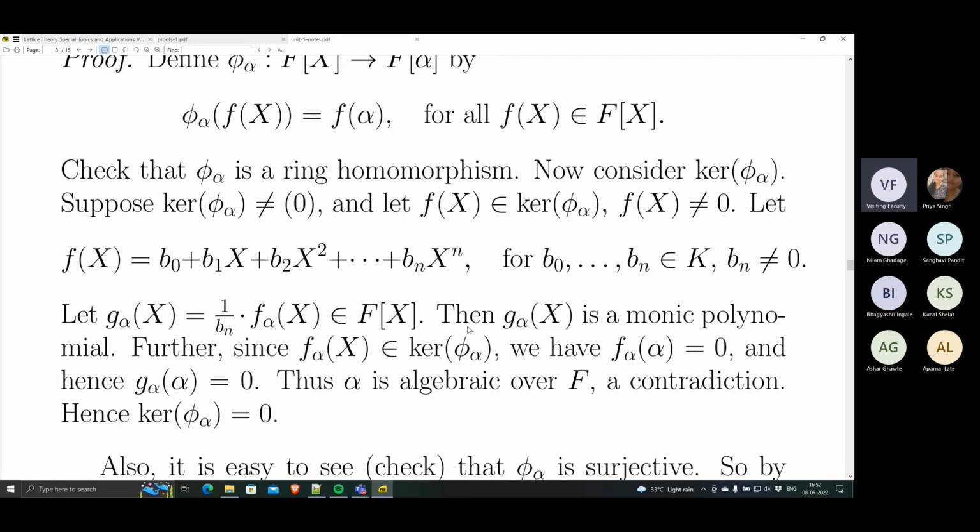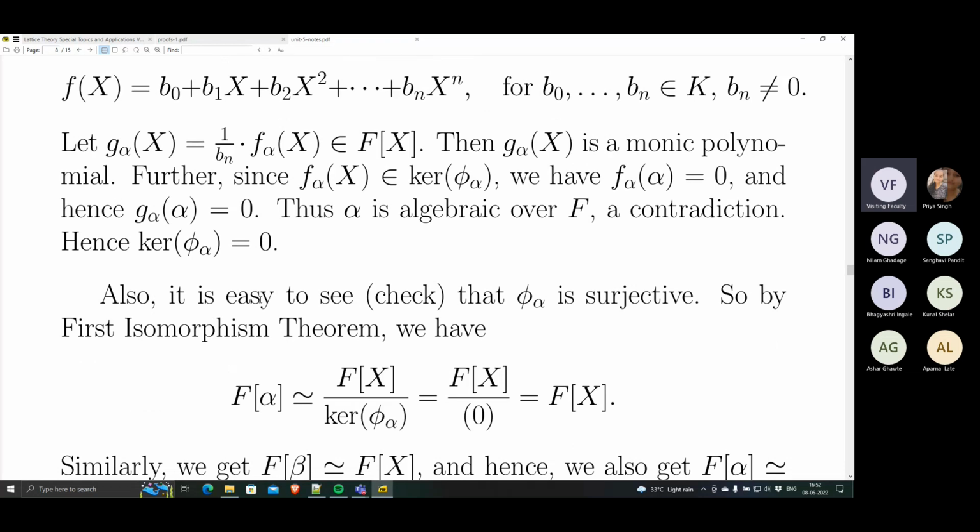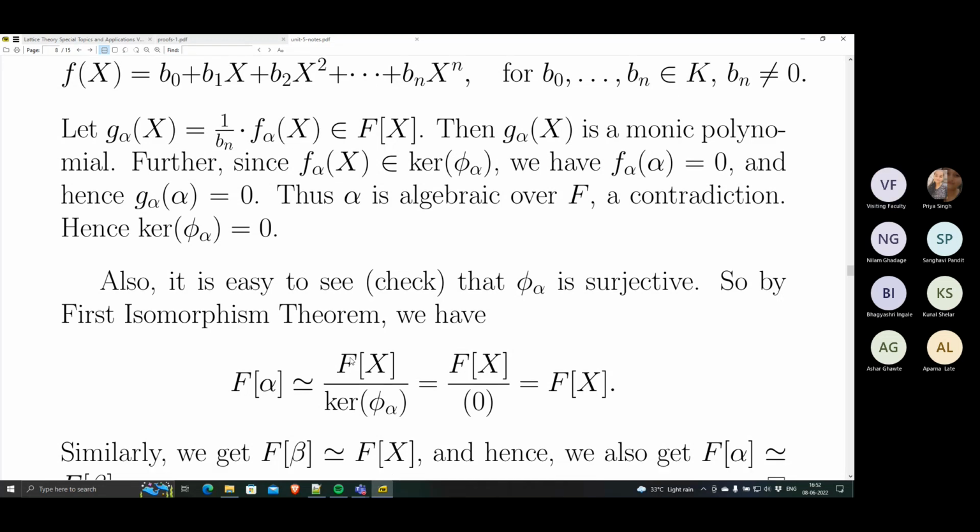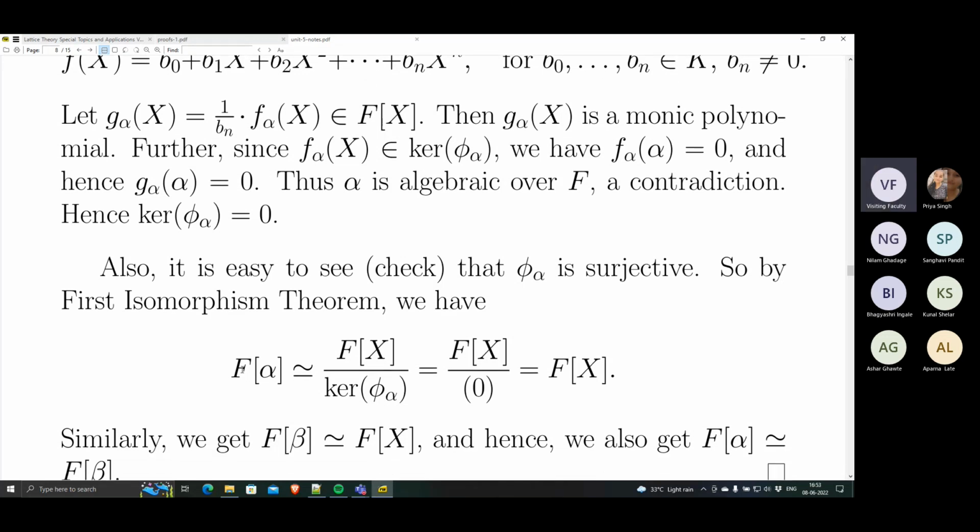As I just said, it is also easy to see that phi_alpha is surjective, so it is an isomorphism. By the first isomorphism theorem, the image, which is F[alpha], is isomorphic to the polynomial ring F[x] quotiented by the kernel. The kernel is 0, so the quotient is the polynomial ring itself.